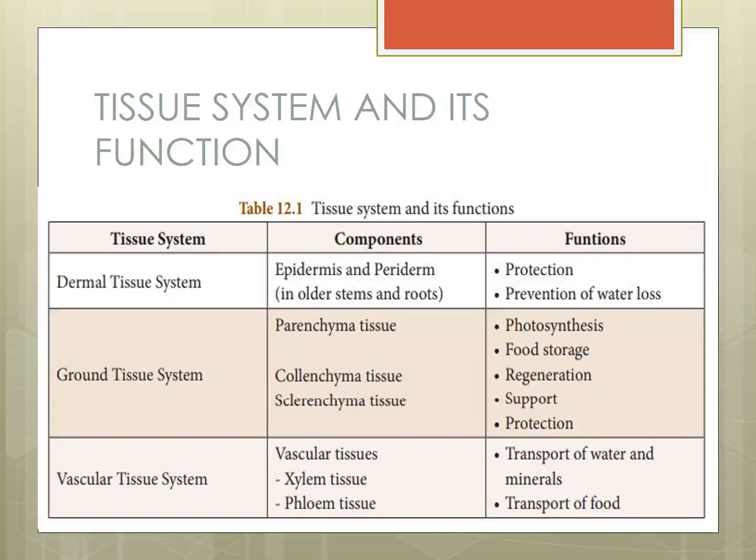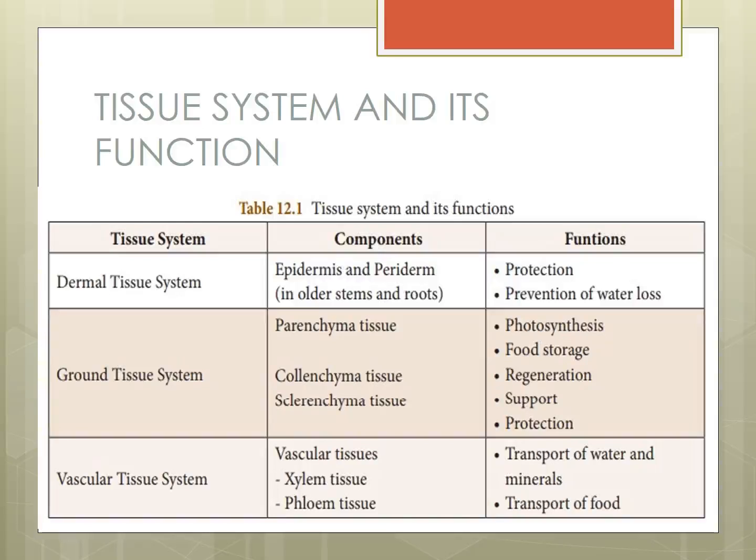Next one, ground tissue system. Three kinds of tissues are there: parenchyma tissue, collenchyma tissue, sclerenchyma tissue.